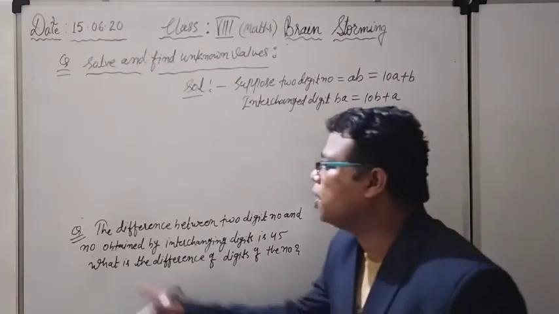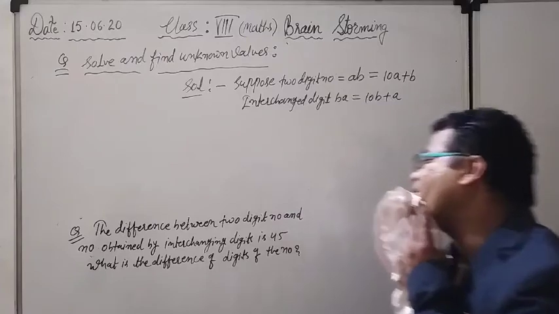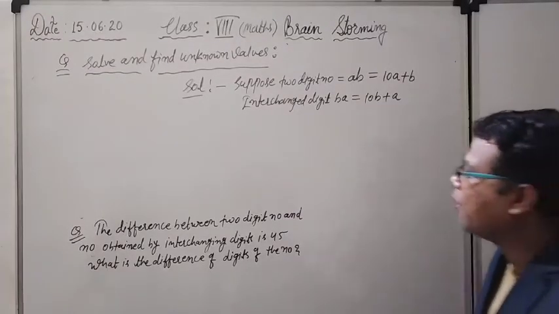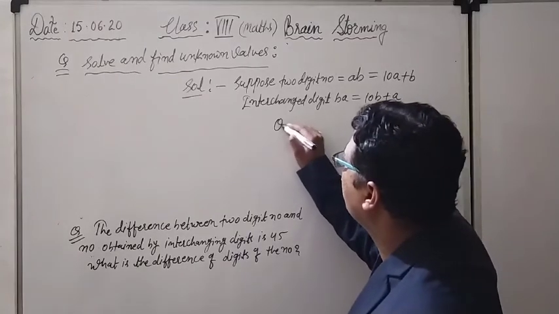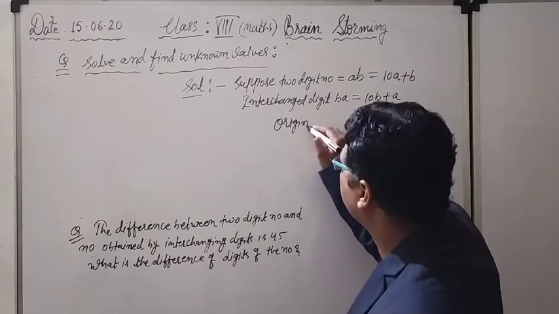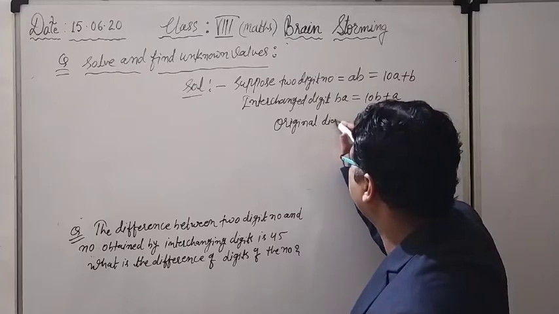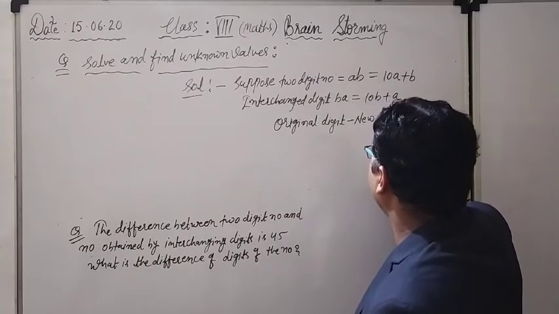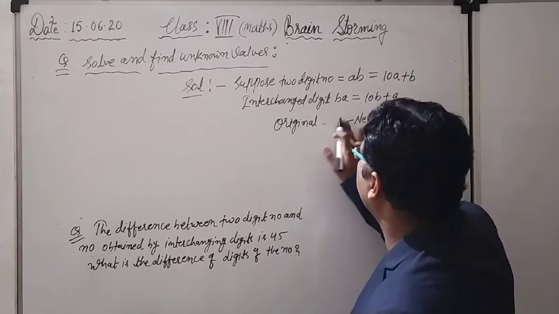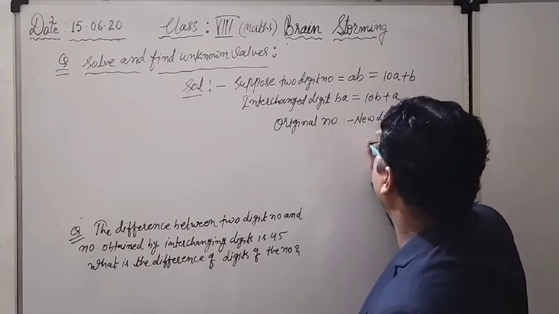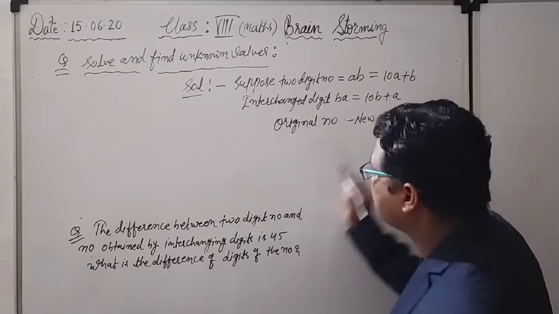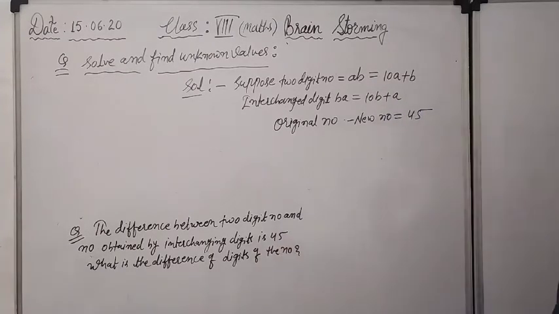Right now, what is it saying to me? I am reading: the difference between the two-digit number and the number obtained by the interchanged digits is 45. It says original number minus new number, and the difference of these two is given to me as 45. The difference of both the numbers is given as 45.